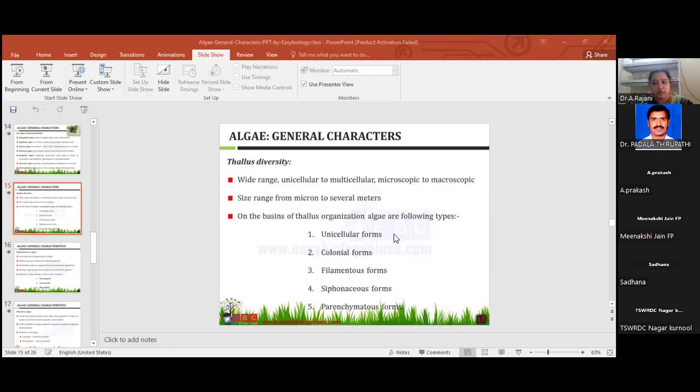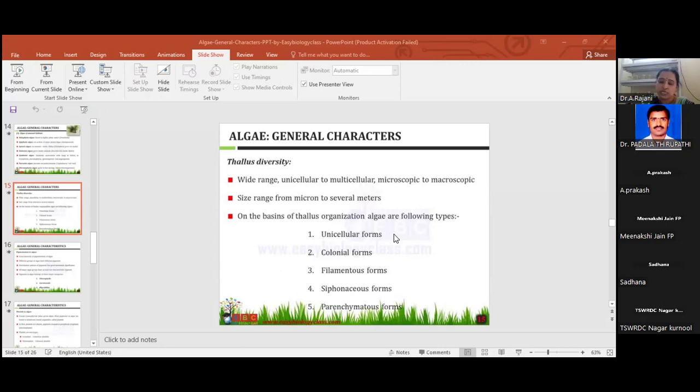This is also most important. What is the cenobium? Where the motile colony are there. When a colony possesses a fixed number of cells, it is called cenobium. That is very important. Best example, Volvox. Some examples I'll give.